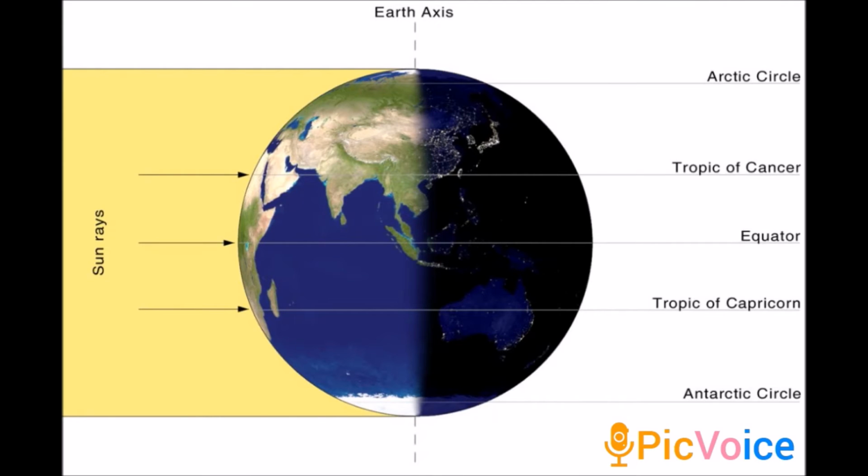Next one is 21st September. On 21st September also it causes equinox, since the sun's rays are falling directly over the equator. The northern hemisphere has autumn equinox, and the southern hemisphere has spring equinox or vernal equinox. This is similar to 21st March.